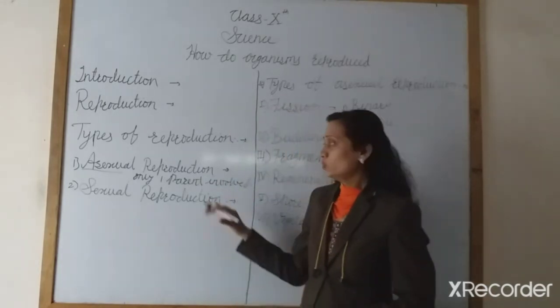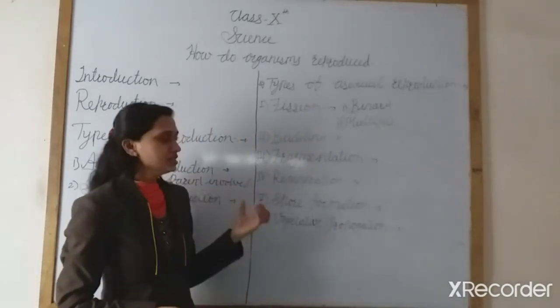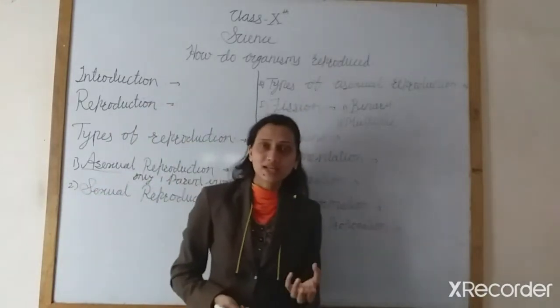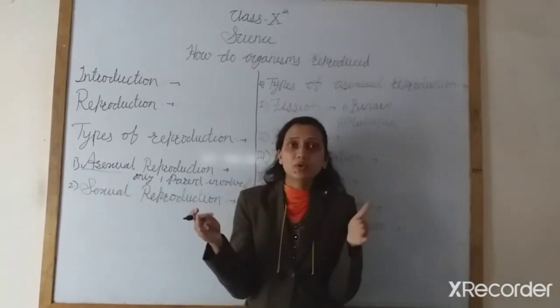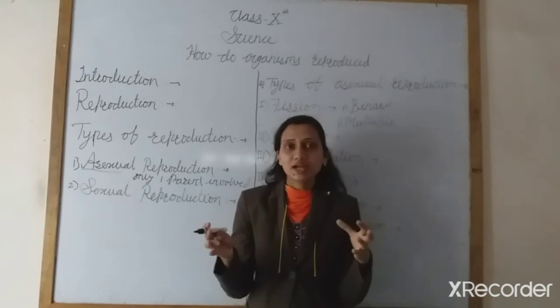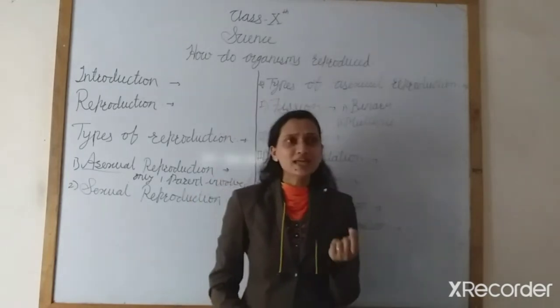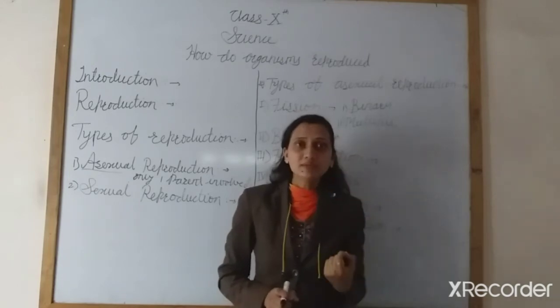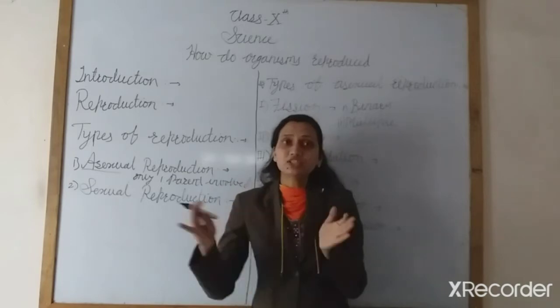Okay. Now we will learn about the different types of asexual reproduction. For example, some organisms like amoeba and paramecium just split their body into two equal halves, giving rise to a new organism. Some organisms develop a bud on their body, and slowly that bud develops and then detaches from the parent.